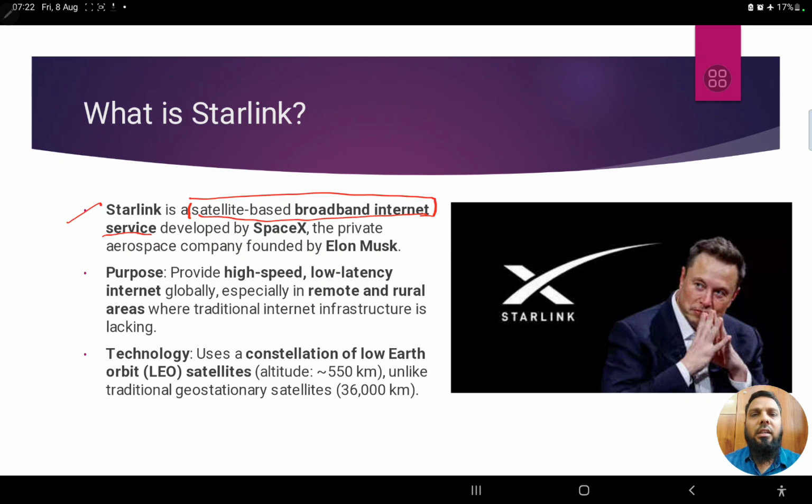Even the current traditional internet providers, or ISPs, internet service providers, also use satellites for internet, but the satellite connection is not direct to the home. The satellite connection is taken by the big signal towers.